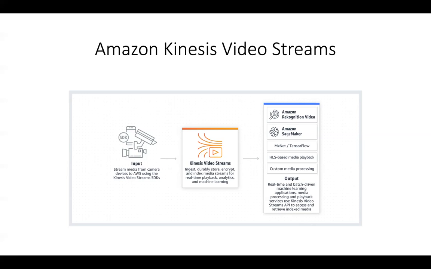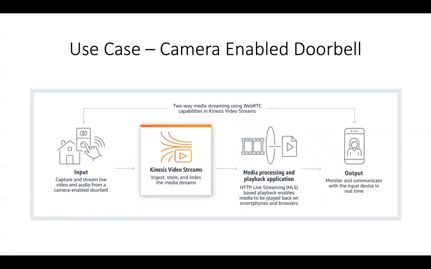So pretty much all of the possibilities that you can think of regarding video streaming are possible with Kinesis Video Streams. One particular use case is when you connect your doorbell camera with a WebRTC interface with Kinesis Video Streams, it enables two-way media streaming. Whatever the person says on the other side, you will be able to hear on this side, and whatever you say on this side, that person will be able to hear on the other side, right? That kind of two-way media streaming is possible using the WebRTC capabilities in Kinesis Video Streams.